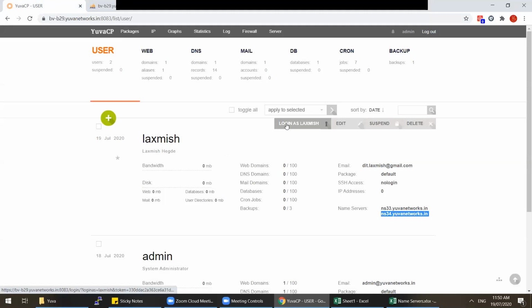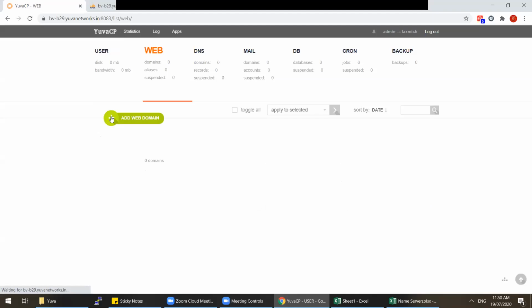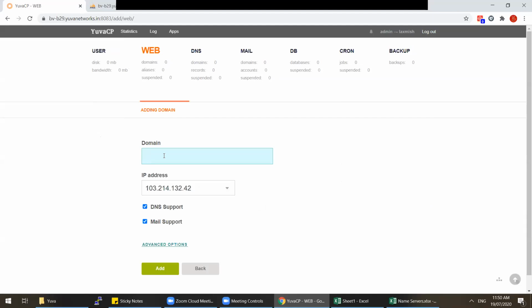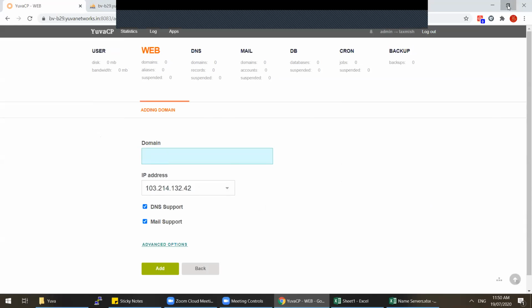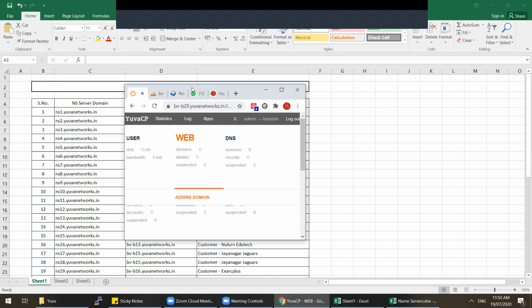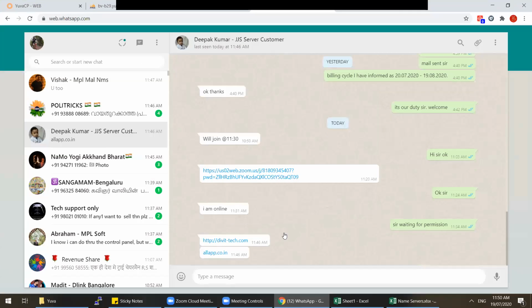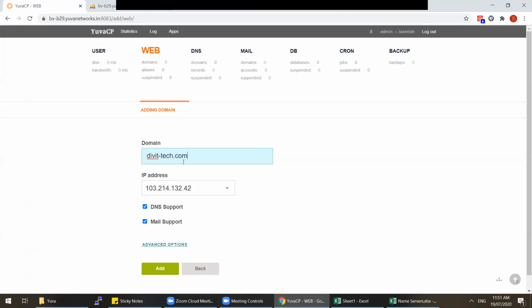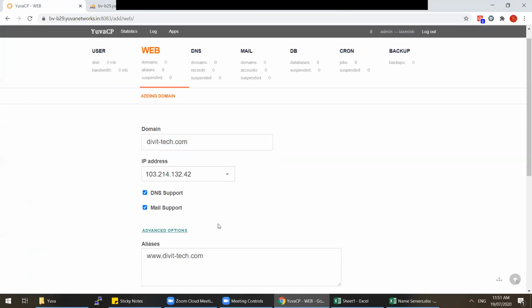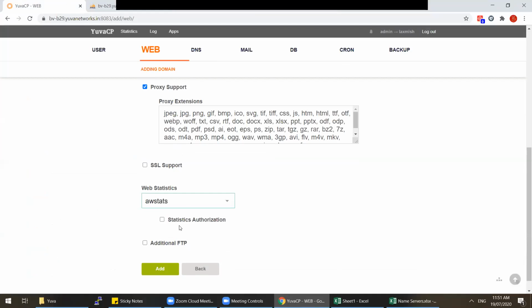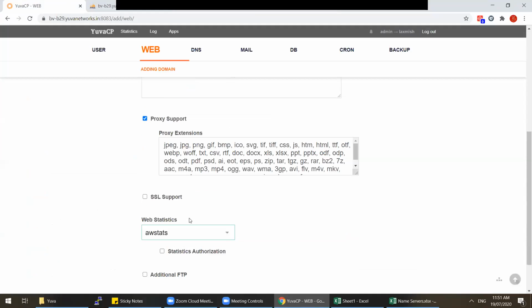Okay. So inside this Lakshmi's username only, I will add your new domain, sir. Tell me that domain. I pinged you on WhatsApp. Check. So the name server, only one, they would take one. No, this is domain. Wherever you purchased, you have to update this name server. Then only it will come to this server, sir.